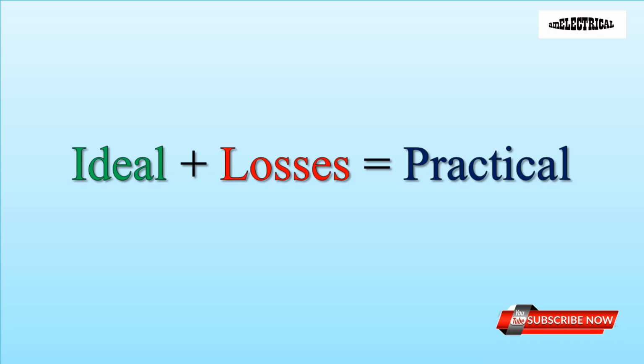There must be a question in your mind: when in reality we use a practical transformer, then why discuss this ideal one? The simple answer is that a transformer is assumed to be an ideal one just for obtaining an easier explanation of what happens in a transformer and for detailed analysis. If we consider all losses in transformer analysis, then it will be much more complex to derive any type of equation. So just for simplification purposes, we assume this ideal transformer.